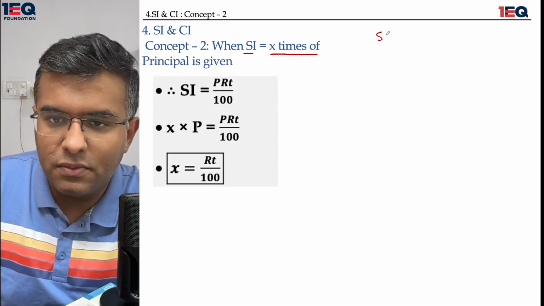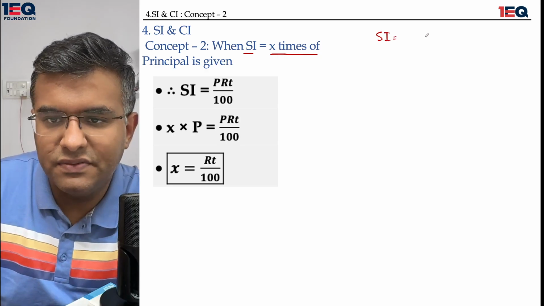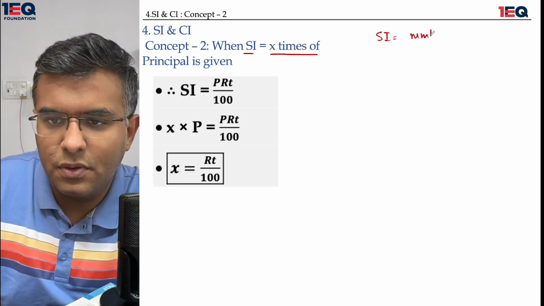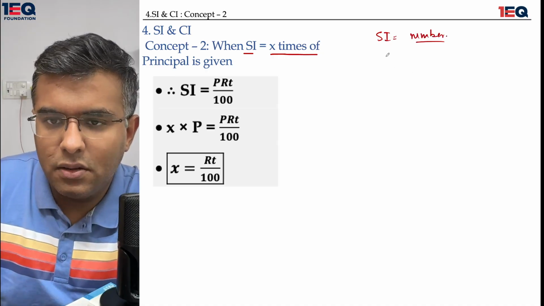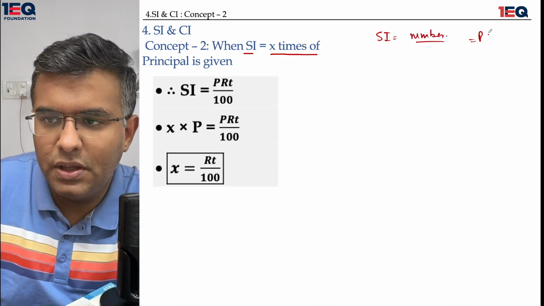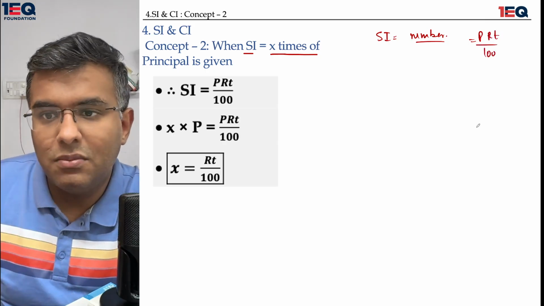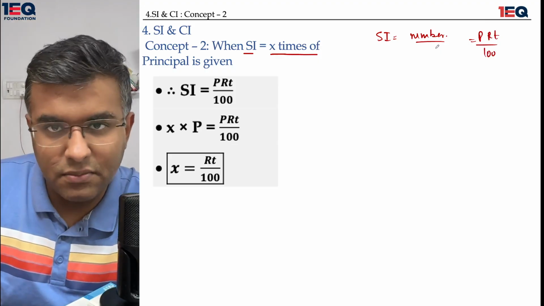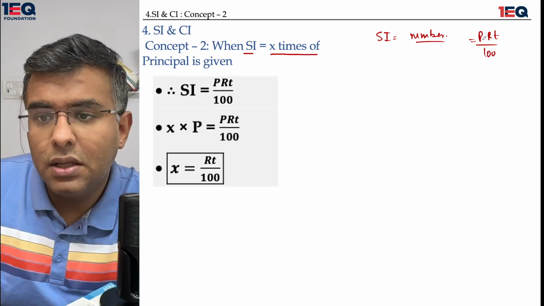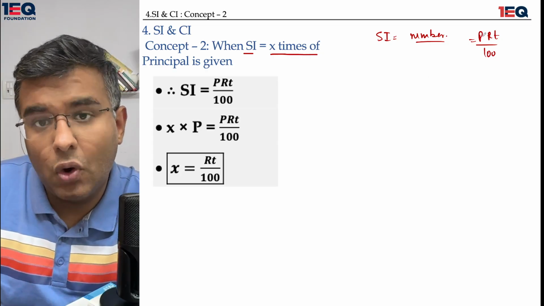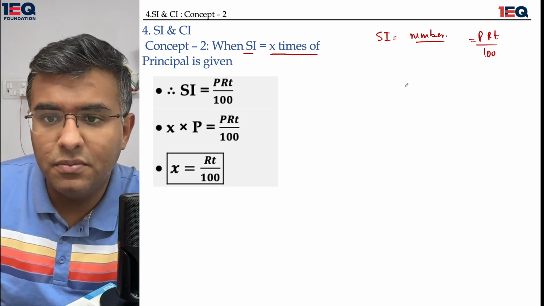Usually, whenever we talk about simple interest in mathematical terms, we get a number here, and the simple interest is equal to PRT whole upon 100. But sometimes this number doesn't show up and simple interest is given in times of the principal.